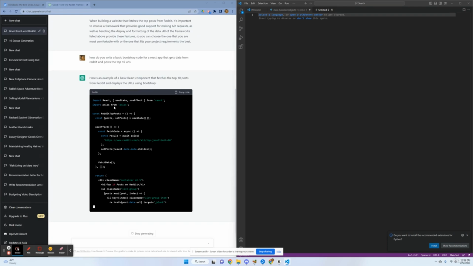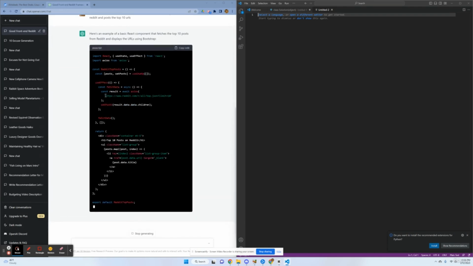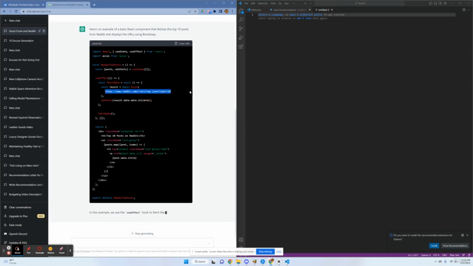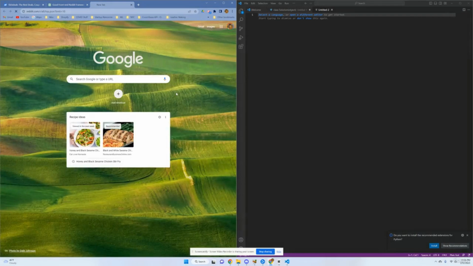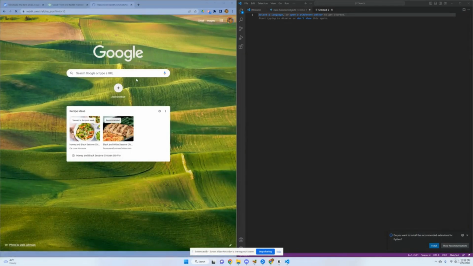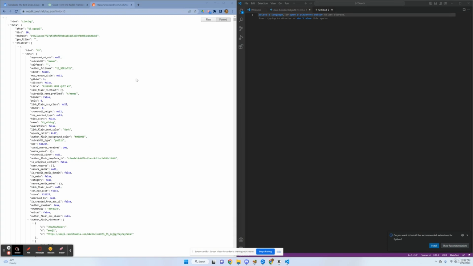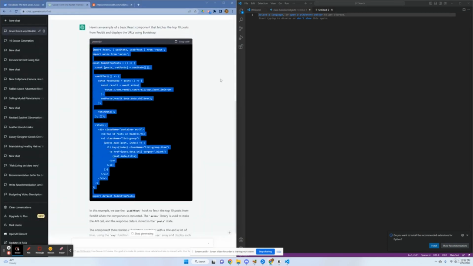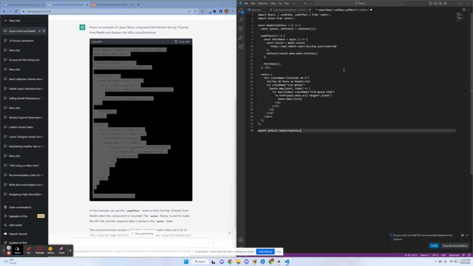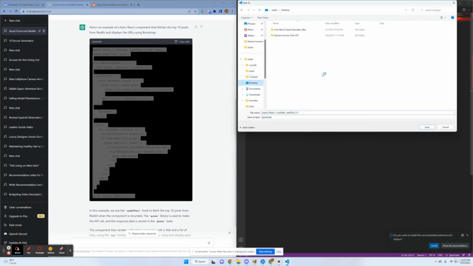So you can see this is already a lot faster than writing it ourselves. I personally know that this is actually the right way of doing this. If you add .json to anything on Reddit, you'll get the JSON output. So the API calls look good, and everything it's making makes sense. So let's go ahead and copy this into a file and then save it somewhere and create a folder.